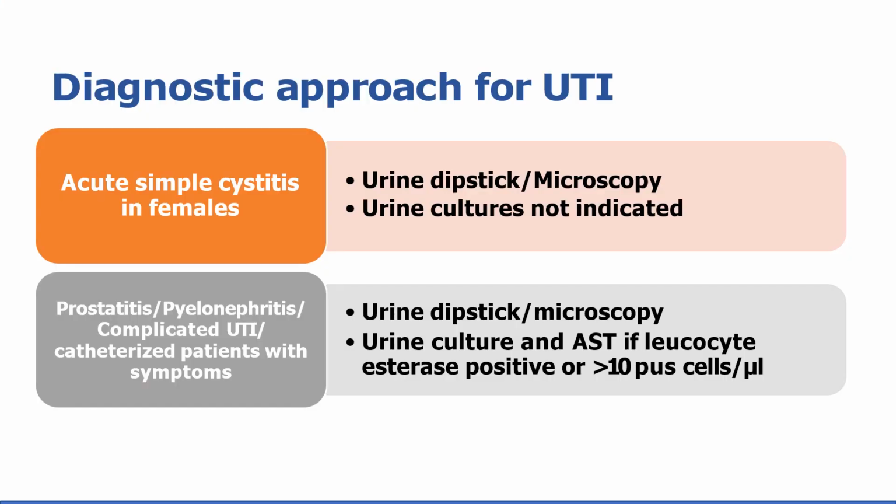Then we have acute simple cystitis in females, when we do diagnostic tests like urine dipstick or microscopy or urine cultures. Then we have prostatitis or pyelonephritis or complicated UTI, when we do urine dipstick or microscopy and urine culture and sensitivity testing if leukocyte esterase is positive for more than 10 per microliter.